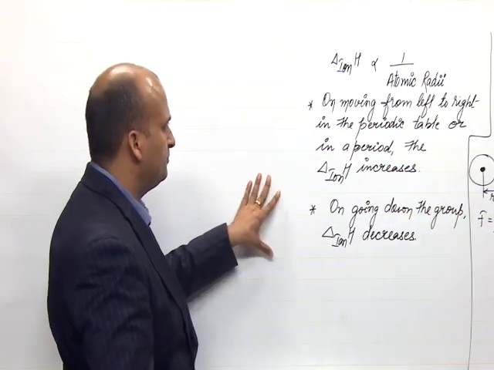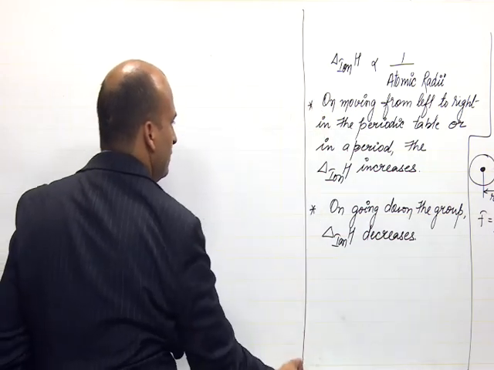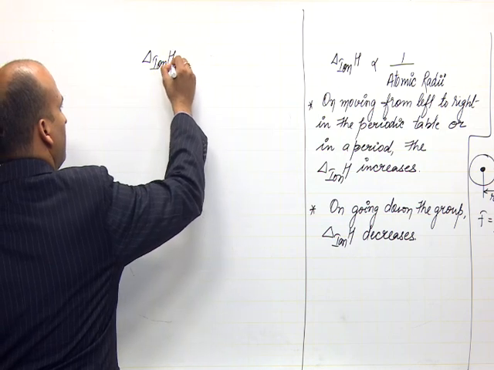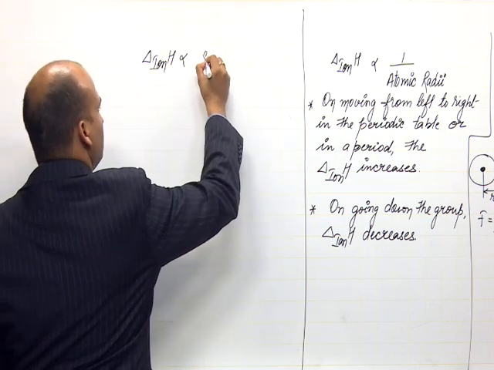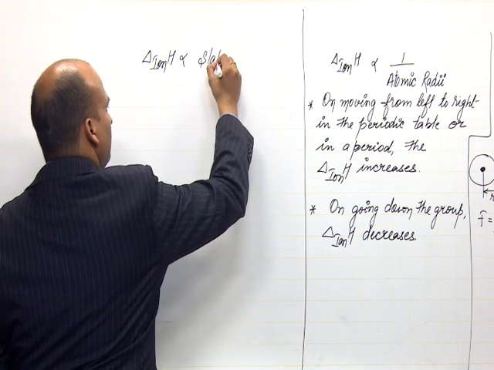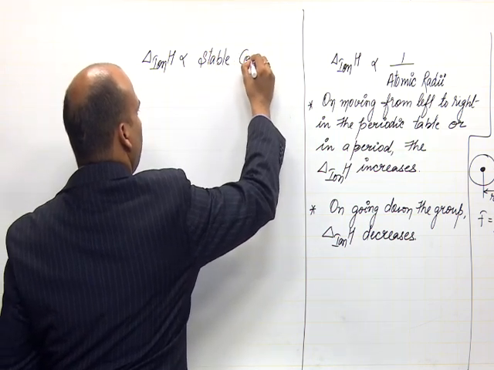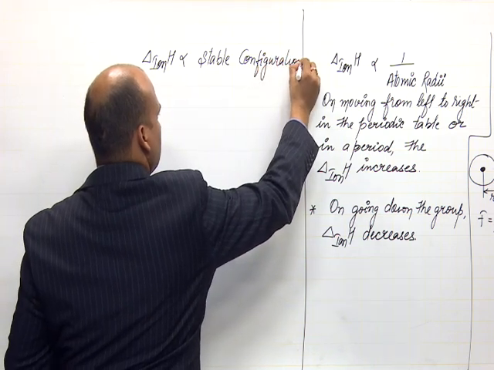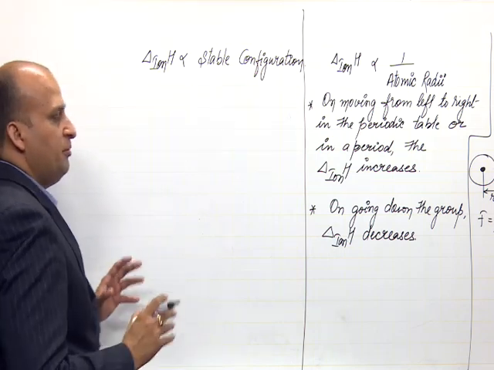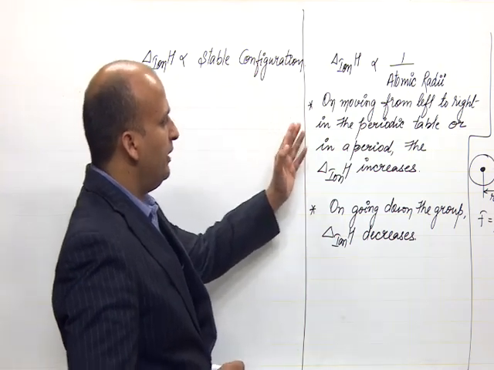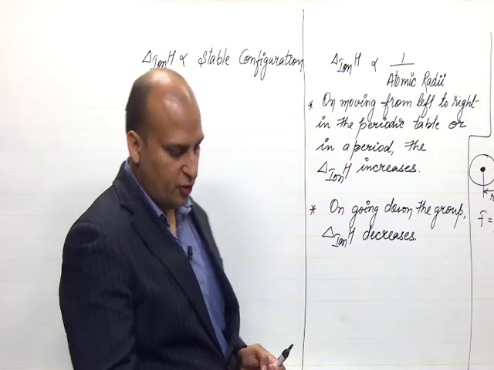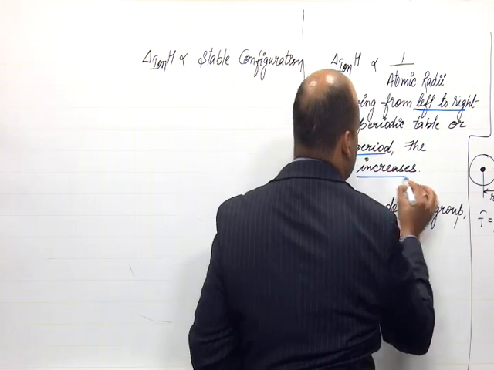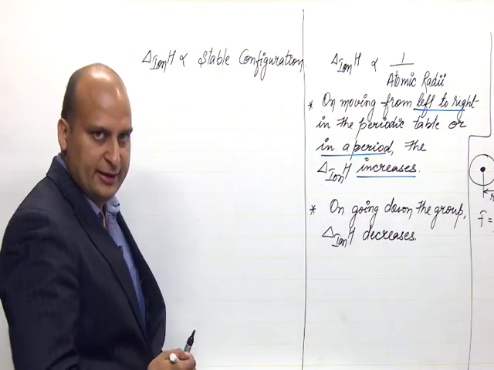Second one, see, this ionization enthalpy is directly proportional to the stable configuration. What do we mean by this? See, over here I am writing that on moving from left to right in a period, this value is increasing, right.